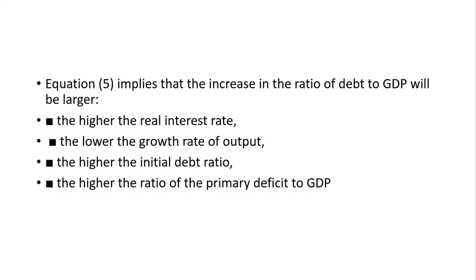And then we discussed the third one, the debt GDP ratio, where you find out B(t) by Y(t) minus B(t-1) by Y(t-1), that is the change in debt over the years, which becomes a function of R minus G. Additionally, we have the growth rate of output. When output is growing, we know that the taxable capacity of the government is also going to increase. So that increase in G will reduce the debt burden. So R minus G plus the initial ratio of primary deficit to GDP.